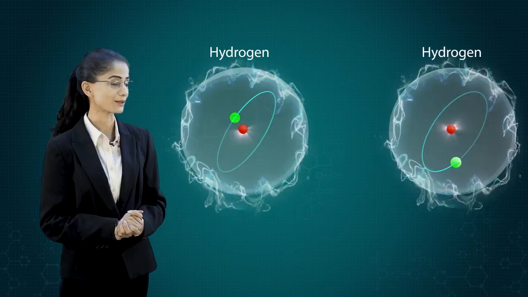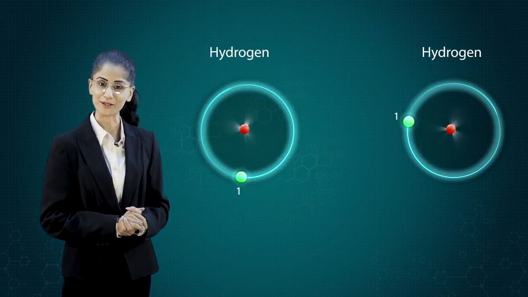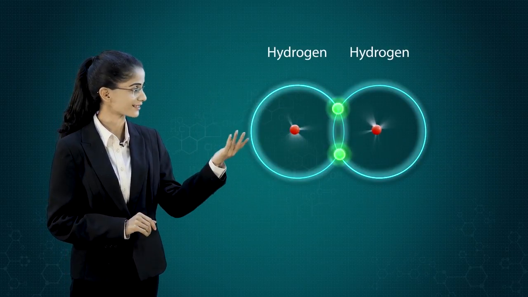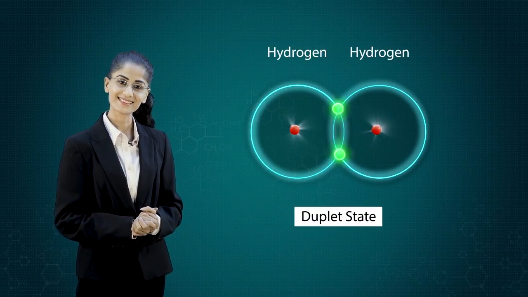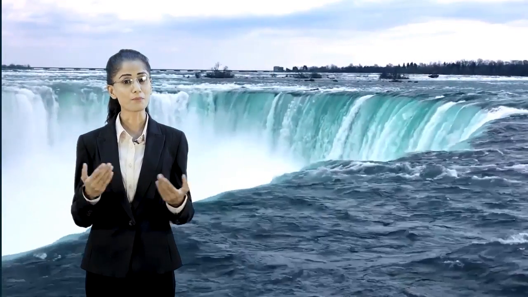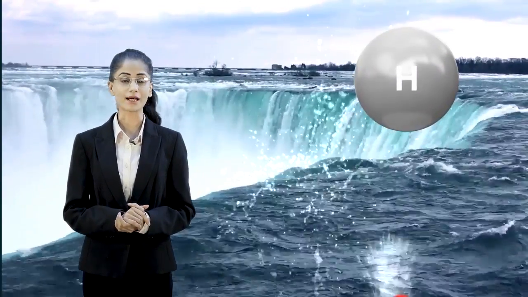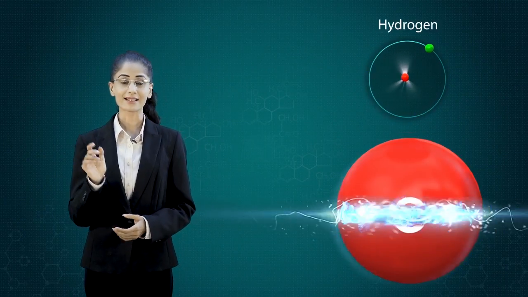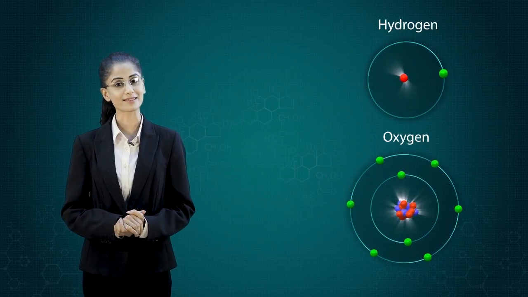For instance, if we have 2 hydrogen atoms close to each other, and each hydrogen atom has only 1 electron in its outermost shell, both the hydrogen atoms can share their electrons to reach their stable duplet state. Water, the most abundant resource on Earth, consists of hydrogen and oxygen. Hydrogen requires 2 electrons and oxygen requires 8 electrons to reach the stable octet state.